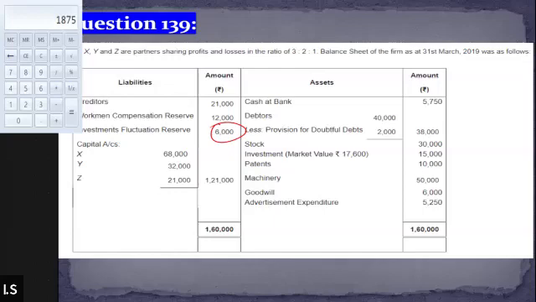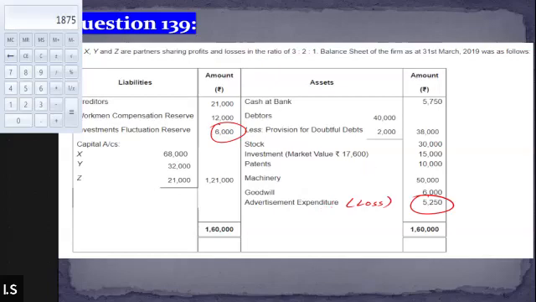Coming back to the question, what other item do we have in here? On the credit side, we have done everything. On the asset side, we have one asset by the name of advertisement expenditure. This is a loss, obviously. So the loss has to be shared among the partners as well in the old ratio.